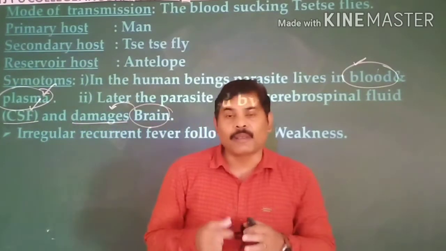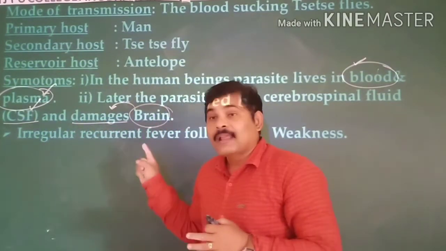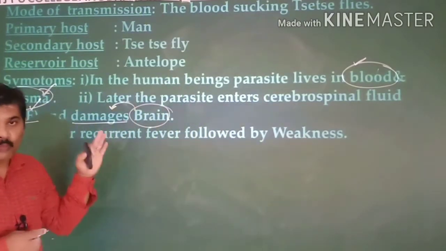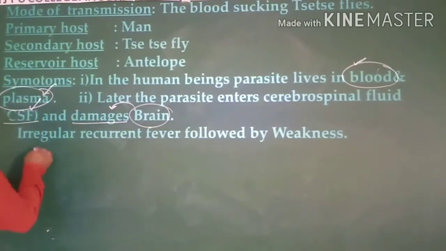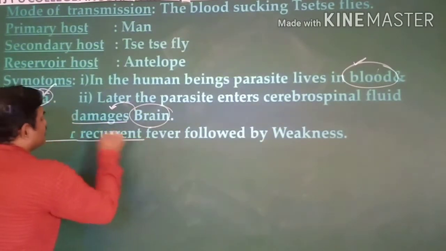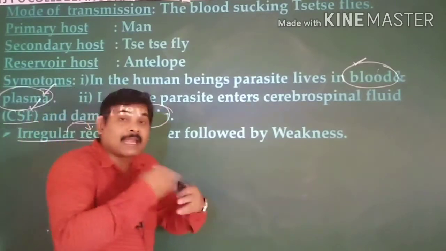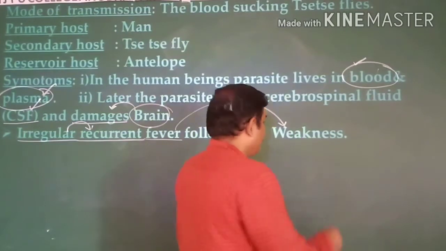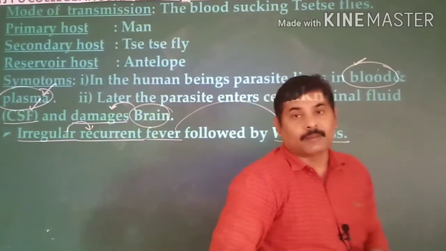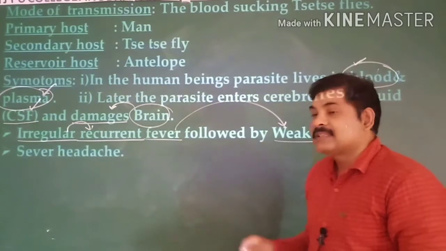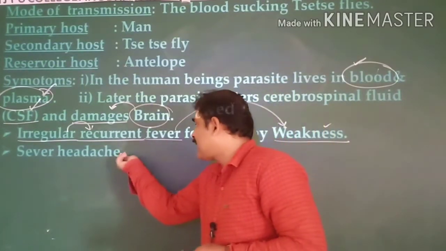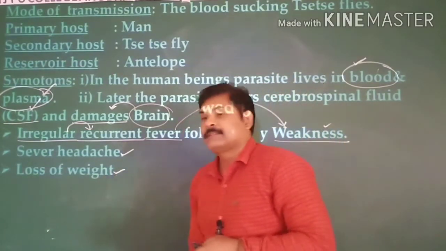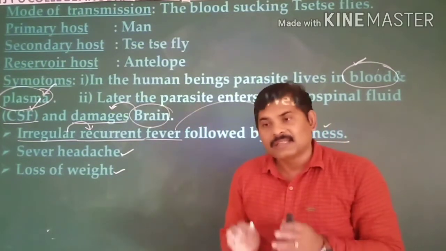Once the person is infected by this, he will get irregular reoccurrence of the fever. It takes place, followed by weakness. It is irregular reoccurrence, meaning very frequently it occurs again and again, the fever, and this is followed by the weakness of a person. This is one important symptom. The next symptom is that the person suffers from severe headache. And next to this, loss of body weight. He loses body weight, that is one more thing.